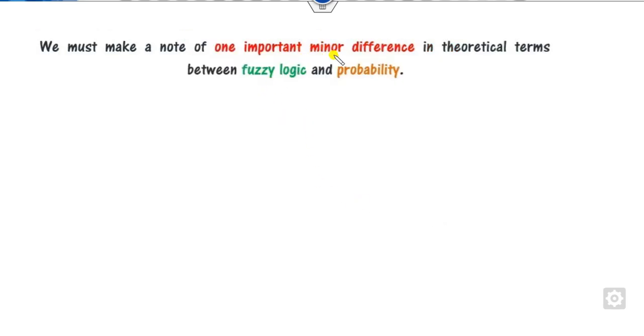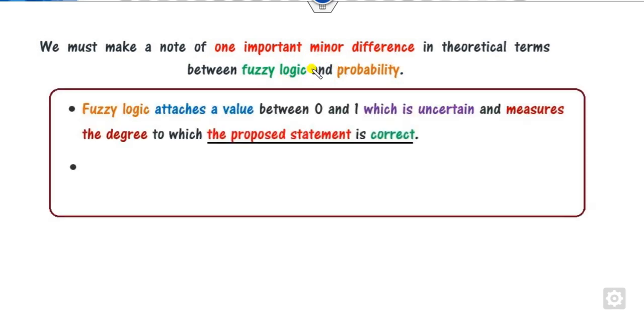So we have to note one important minor difference in the theoretical concept of fuzzy logic and probabilities. Fuzzy logic attaches values between 0 and 1, because sometimes it may be 90%, it may be 70%, it may be 25%, and so on. It measures the degree to which the proposed statement is correct or not. If I say 90, it means this statement is 90% correct. 25 means 25% is correct.